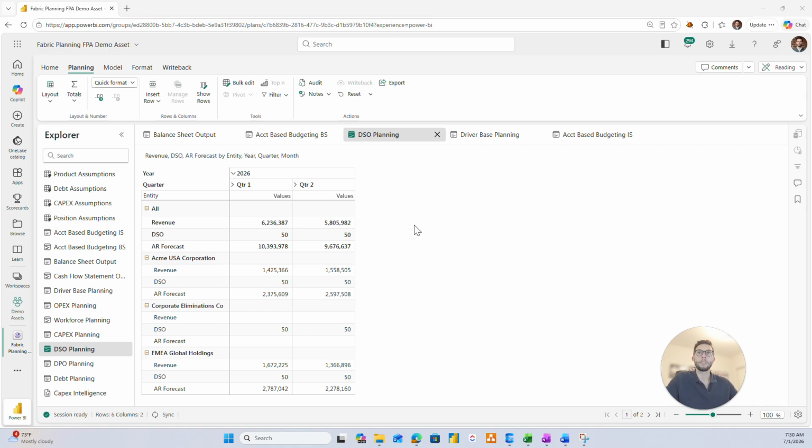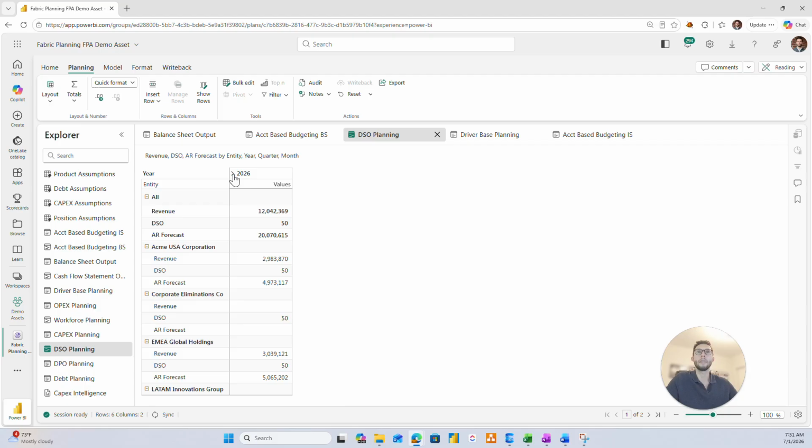Like many organizations, CFOs and leaders are facing the pain of not knowing where cash flow is being affected within the organization and what the impact is based on their forecasts across all their different financial statements. With DSO planning, we have the ability to use Fabric Planning to connect both our driver-based planning modules as well as our DSO planning to show exactly when collections are coming in the door. This is not only reflecting the revenue projections, but also forecasting when cash will be collected, allowing CFOs to be able to understand exactly when cash is coming in the door, what investments can be made based on the fiscal year budget and forecast for the year.